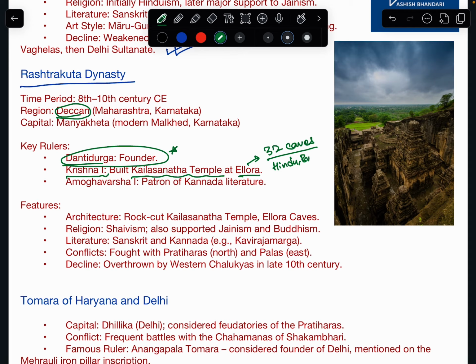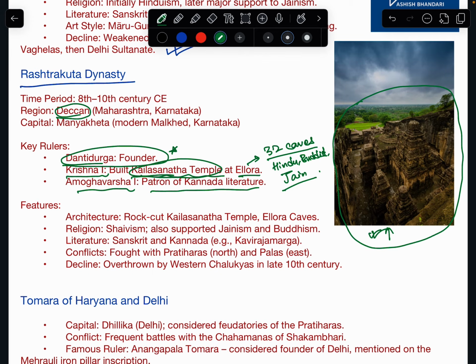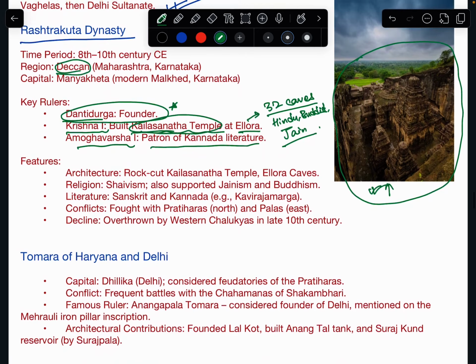Buddhist and Jain caves. Okay, so in Ellora we have Kailasnath temple, which is built of a single rock. You can see here, it is carved out of a single rock. Okay, so that is fascinating. Okay, so this is very important. Amoghavarsha I, he was a patron of Kannada literature. Okay, amongst Rashtrakutas. And features architecture, rock cut Kailashnath temple, Ellora caves. They were very famous for building Ellora caves.